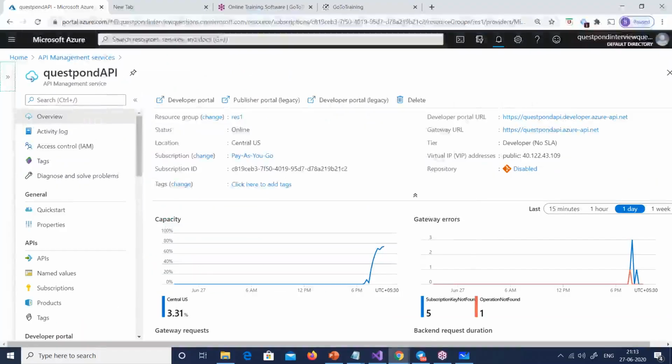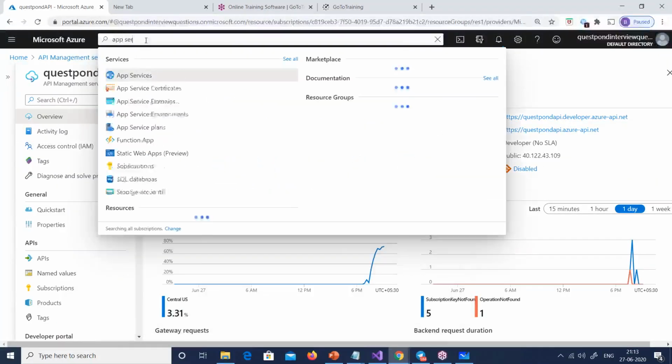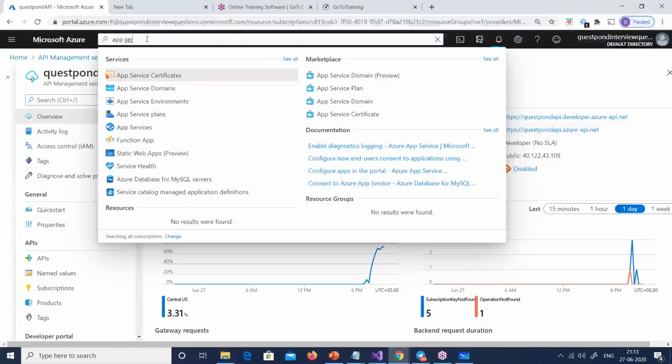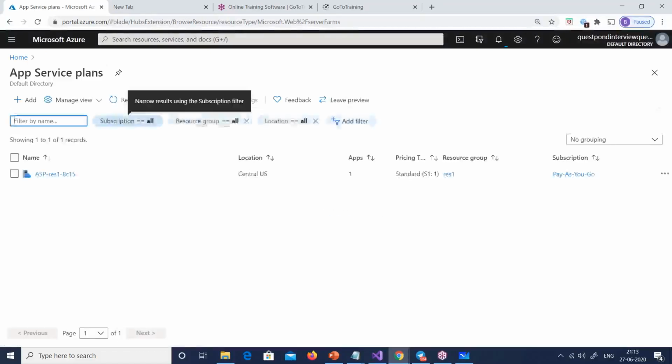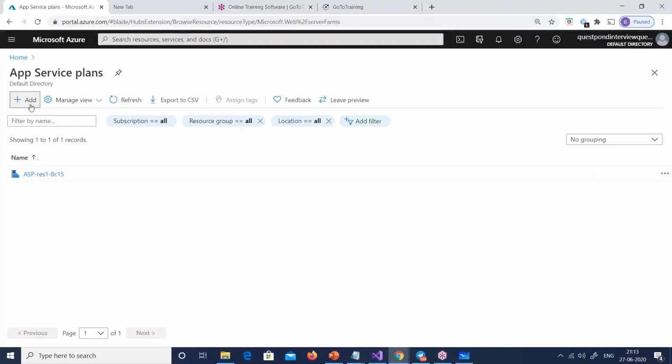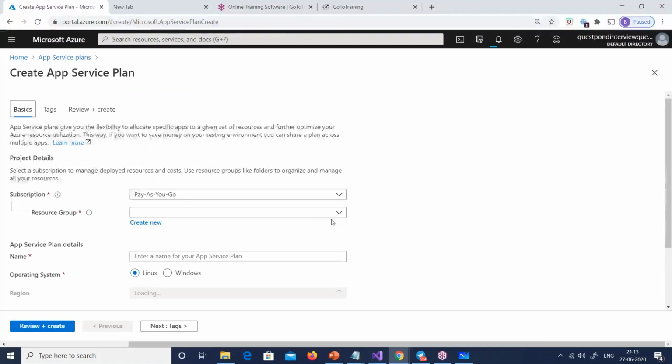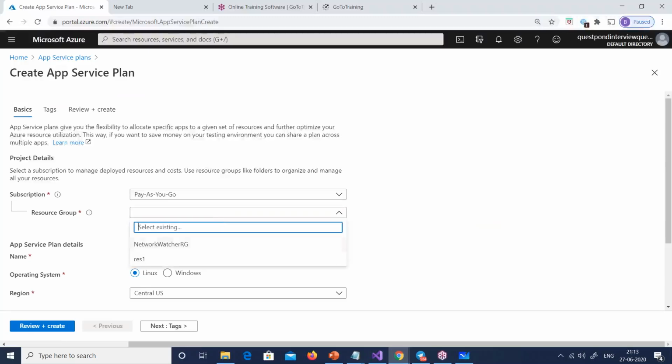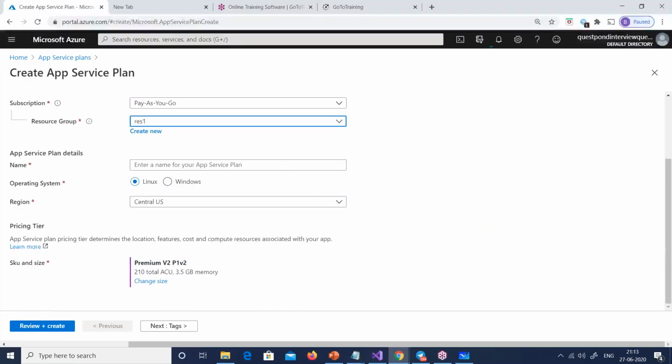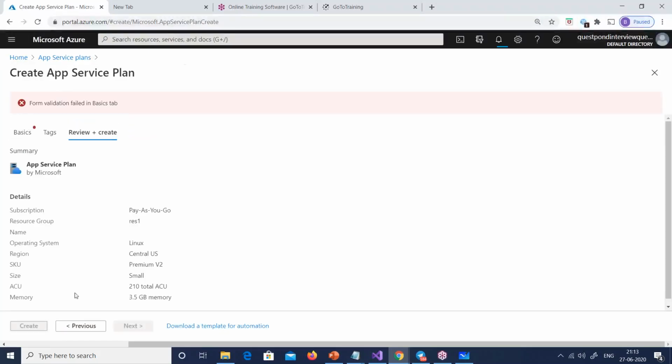To upload this service, we'll go and create an app service. So I'm going to create an app service out here. Remember, if you want to publish websites, web API, ASP.NET, Java application, web application, it is the app service here. So I'm going to go and create an app service plan, and I will just put it to resource 1, Central US. Let's take the basic one, review, create, form validation.